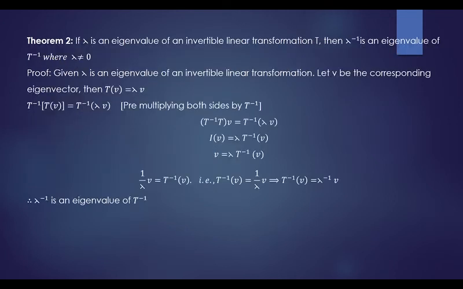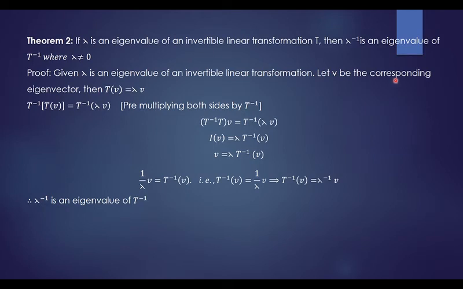Now the second theorem: if lambda is an eigenvalue of an invertible linear transformation T, then lambda inverse is an eigenvalue of T inverse, where lambda is non-zero. The given condition is that lambda is an eigenvalue of an invertible linear transformation. That means the linear transformation is invertible, so it is non-singular, and the inverse exists.